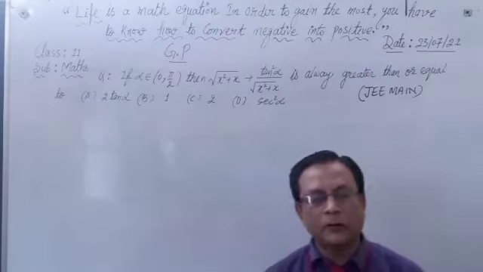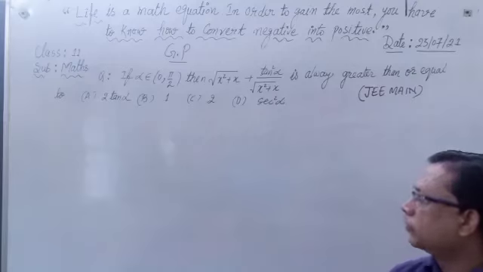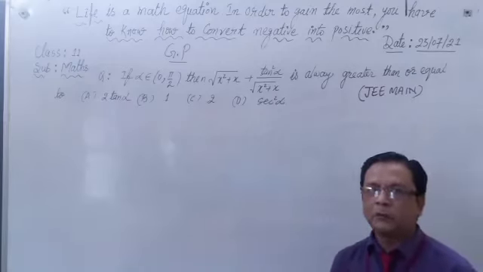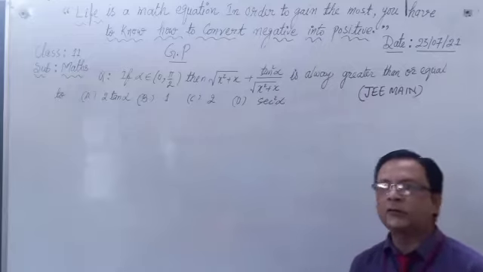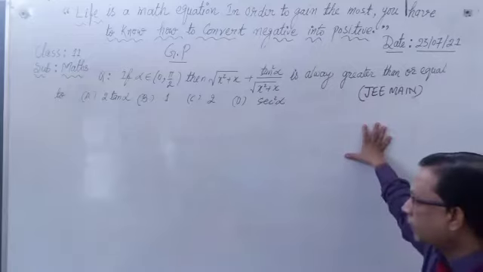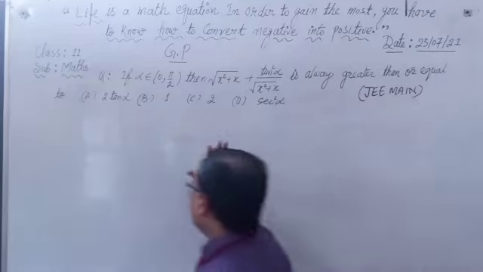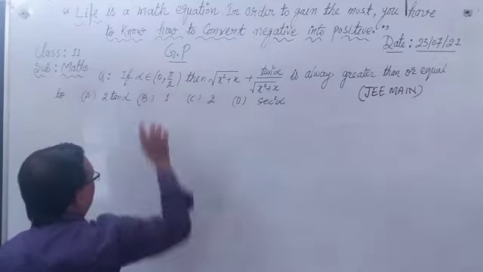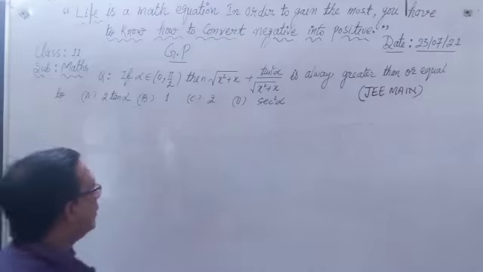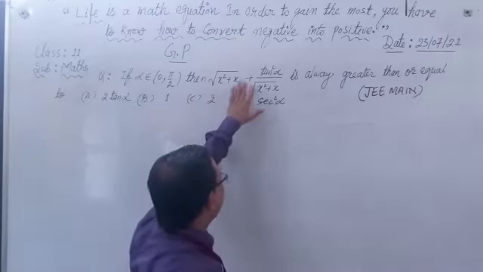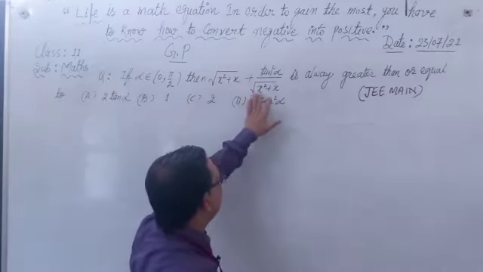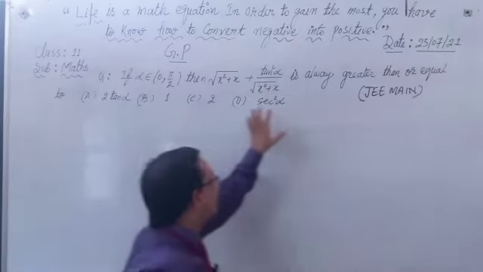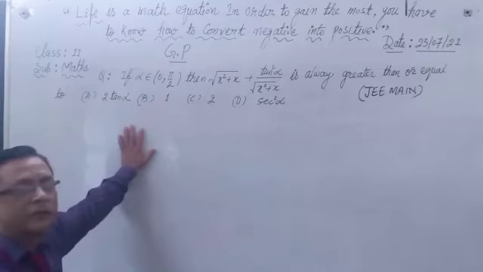Today we are going to discuss a question based on the relation between AM and GM. A very good question for the mains examination. What is the question? If alpha belongs to (0, pi/2), then root(x square plus x) plus tan square alpha upon root(x square plus x) is always greater than or equal to... Four answers are given.